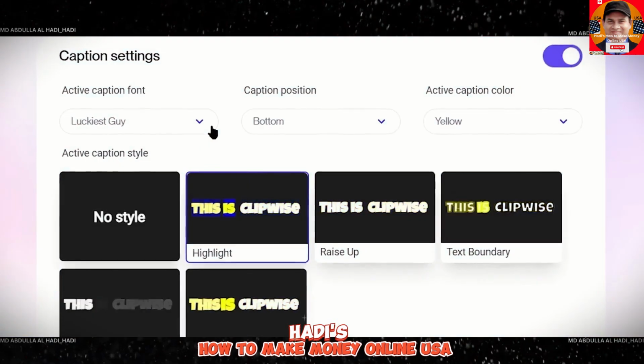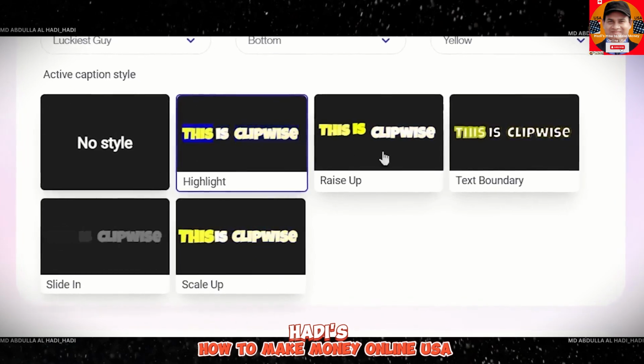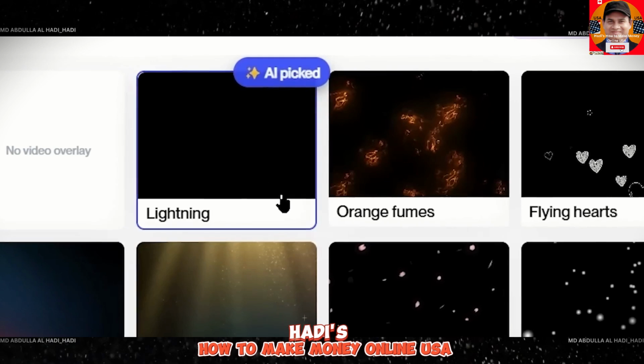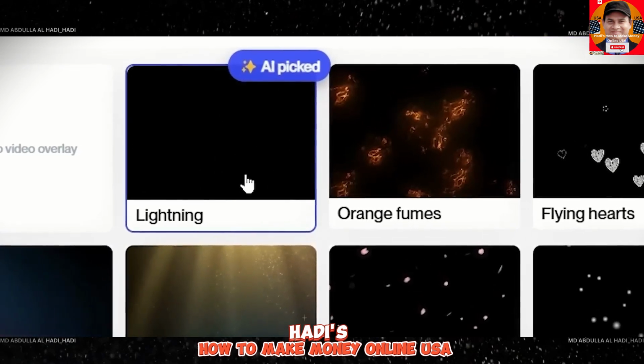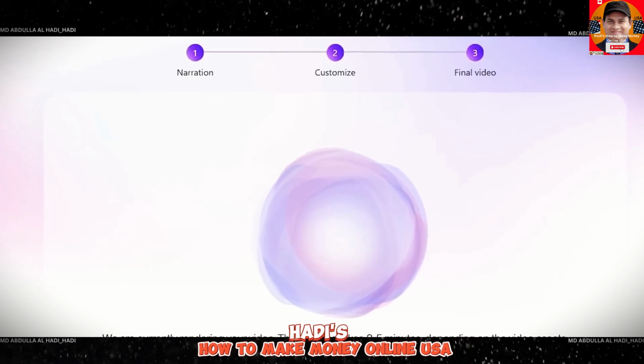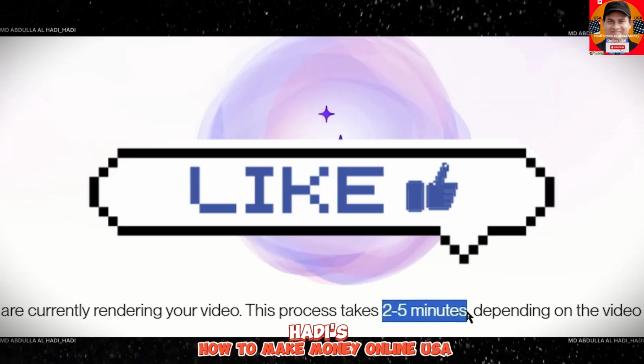Then you can select the different caption styles that you like from here. And then you can choose the video overlay for your video. And I like the lightning overlay, so I will just select that and press this next button on this page. And Clipwise AI will start creating our video, which will take 2 to 5 minutes, so let's wait.